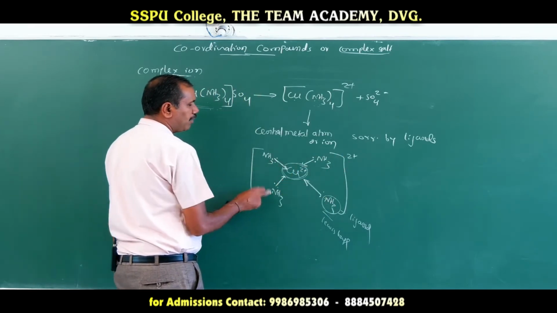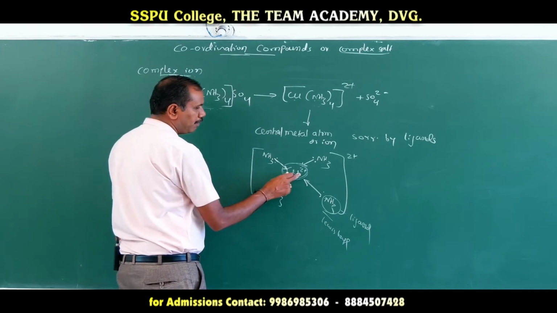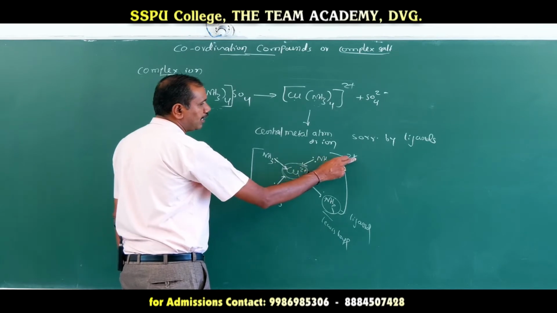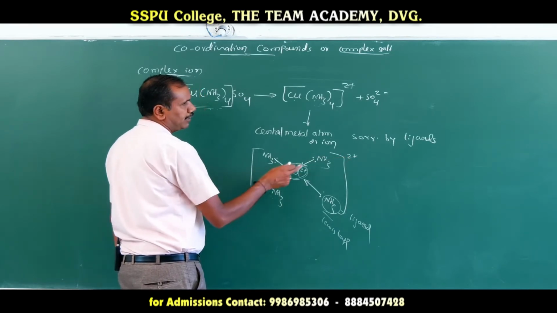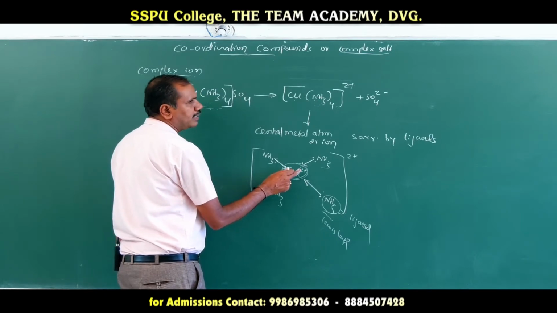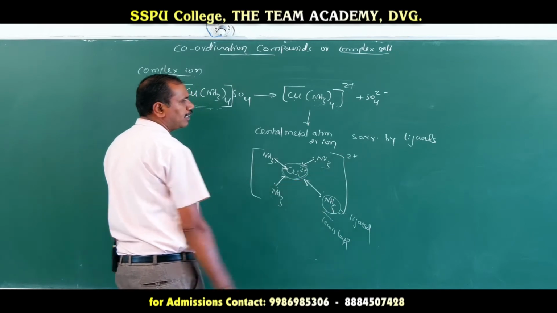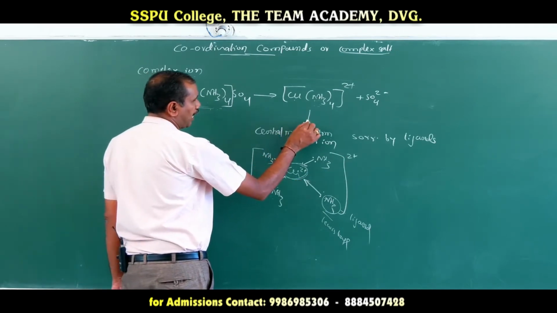There are 4 ammonia molecules. They are neutral molecules and do not exhibit any charge, but the metal ion has 2 plus. The charge on the complex ion depends upon the sum of the charges on the metal ion and the ligands. By adding the charge on the metal ion and the ligands, we get the charge on the complex ion. Okay, so now what is a complex ion?